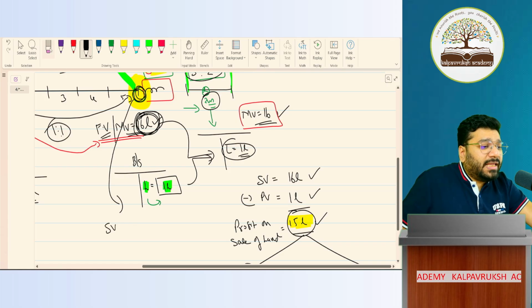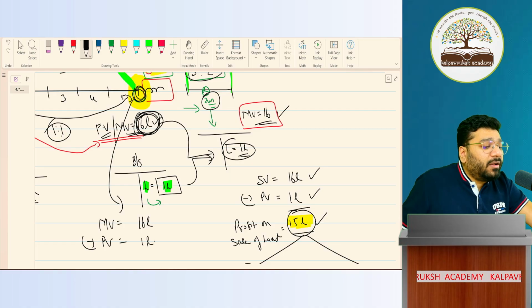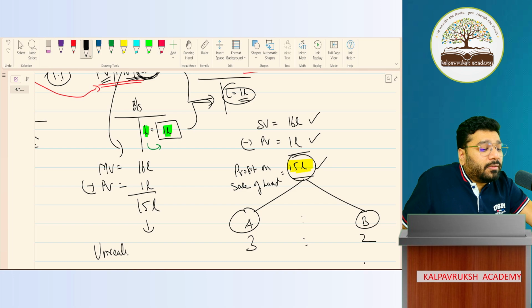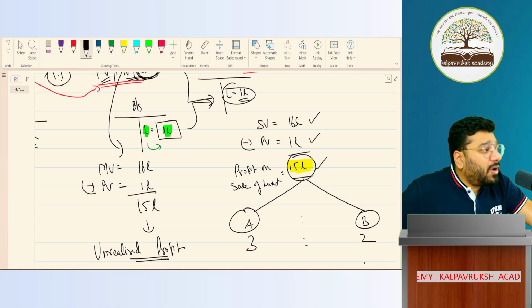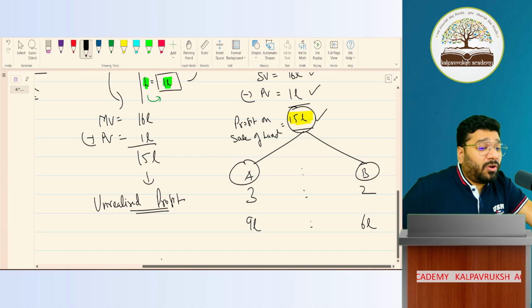Sale value, sorry, not sale value. What is the market value? Market value, 16 lakh. From that, if I minus the purchase value, 1 lakh, the balance 15 lakh is called as what? Unrealized profit. Profit on sale. Where did I sell? I didn't sell, no. Before reconstitution, did I sell? No. I'm just trying to calculate at that point of time what my profit is.